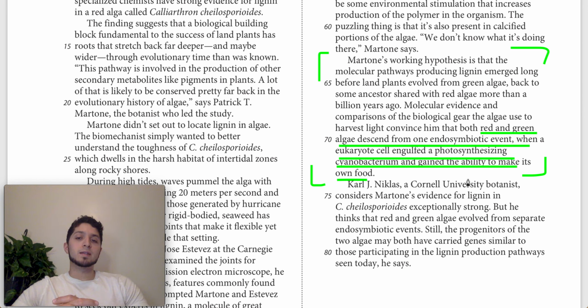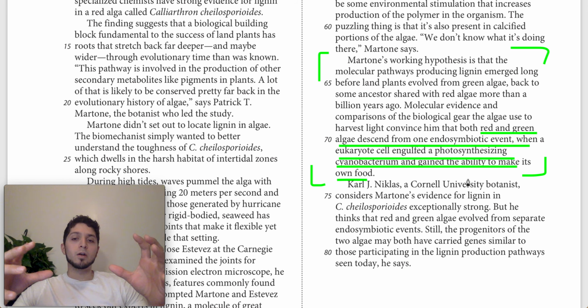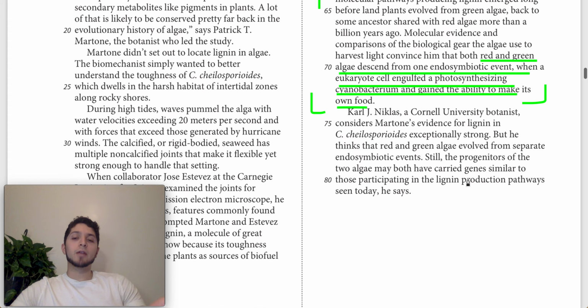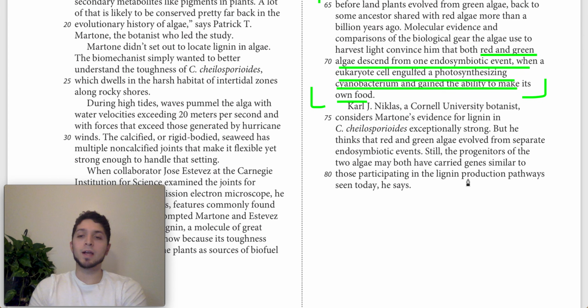And this event is basically when you have one cell which engulfs another cell. So you have two eukaryotes, and pretty much one becomes engulfed by the other. So this eukaryote cell engulfs a photosynthesizing cyanobacterium, and then it's able to make its own food. So this is pretty much what he thinks. He thinks that red and green algae descend from a shared common ancestor, and specifically that they descend from one endosymbiotic event.